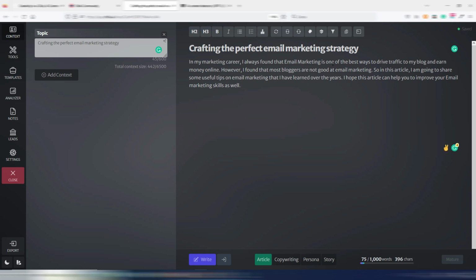For example, one of the best ways to drive traffic to my blog and earn money online. However, I found that most bloggers are not good at email marketing. So in this article, I'm going to share some useful tips on email marketing that I have learned over the years. I hope this article can help you to improve your email marketing skills as well.